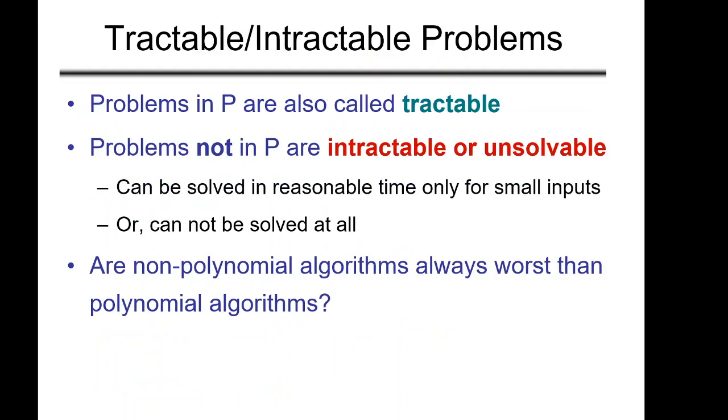Now we can also categorize the problems into tractable problems and intractable problems. Problems in P are tractable problems, meaning we can solve these problems in polynomial time. The problems which are not in P are either intractable or unsolvable. Intractable means there is no known polynomial time algorithm for that particular problem. It may be solved in reasonable time only for very small inputs, but for large inputs it will blow up. Those are intractable problems.